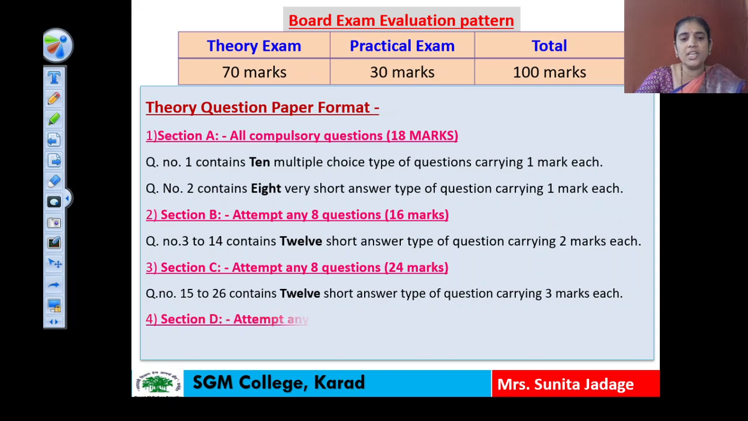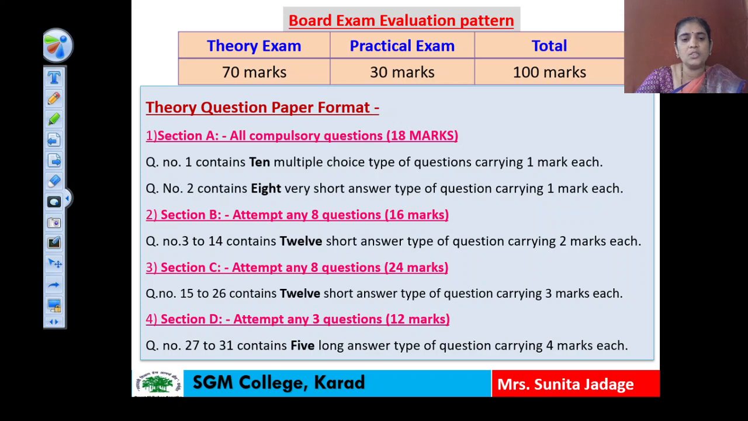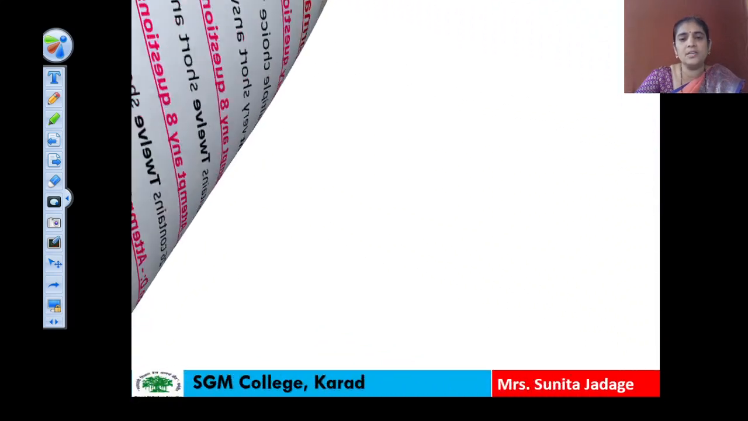Then section D, for 12 marks. Here 5 questions are asked, question number 27 to 31, and each question carries 4 marks, and students have to attempt 3 questions, and therefore section D contains 12 marks. So in this way, section A 18 marks, section B 16 marks, section C 24 marks and section D 12 marks, and a total 70 marks theory paper, and a 30 marks practical examination. In this way we can observe the 100 marks board exam pattern for this 12th standard biology subject.